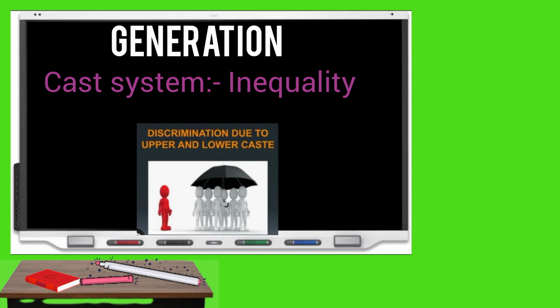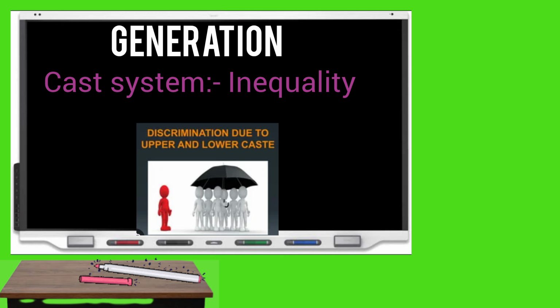Now what is important is to understand the concept of generation. It was considered sufficient that if a father is doing his business, let's suppose pottery, a son would inherit it and learn only that skill. But now with changing trends, there still exists a caste system in society which has given rise to inequality.